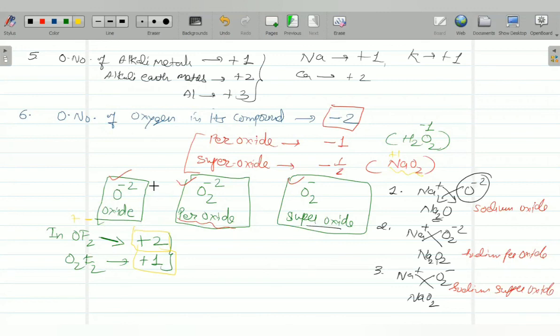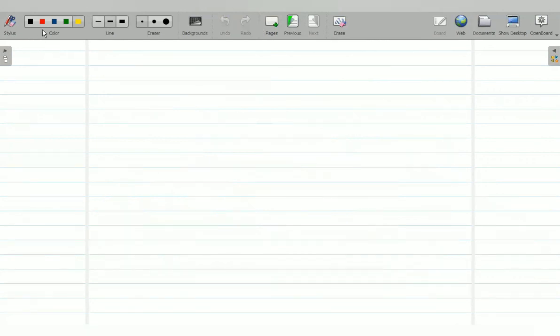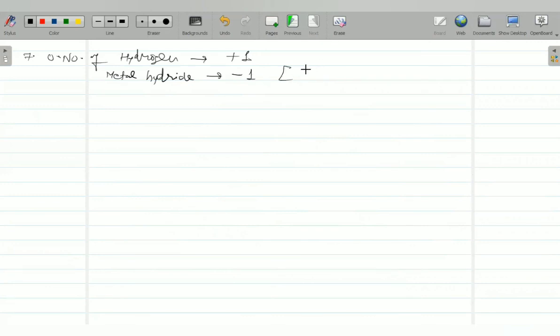Now oxidation number of hydrogen. Next, number 7. Oxidation number of hydrogen is taken as plus 1 normally, right? But in metal hydrides, because metals are positive, in that case it becomes minus 1. How? Suppose if I take LiH, Li is plus 1, so hydrogen must be minus 1. Clear? NaH,